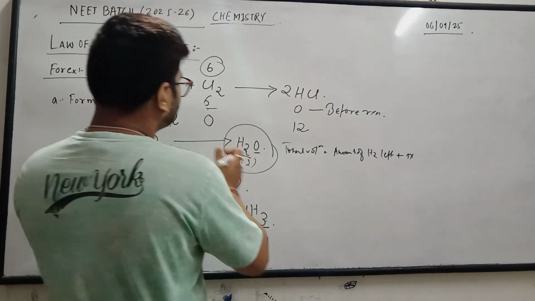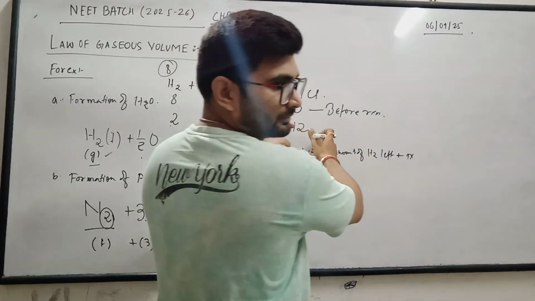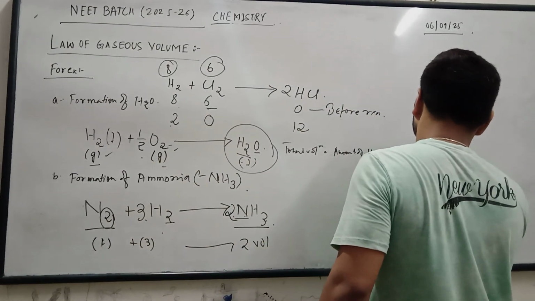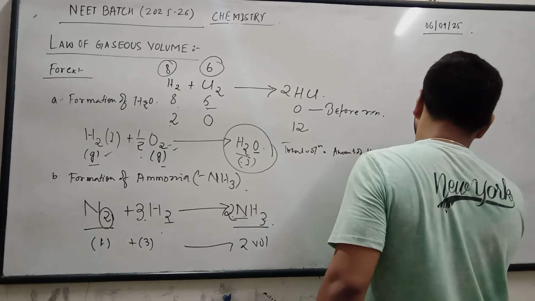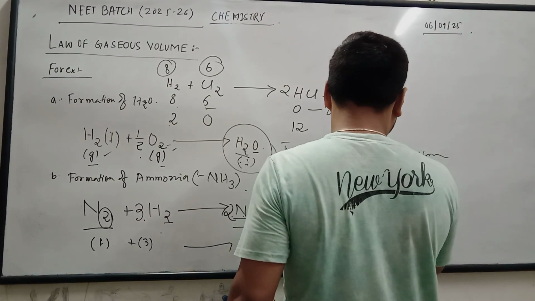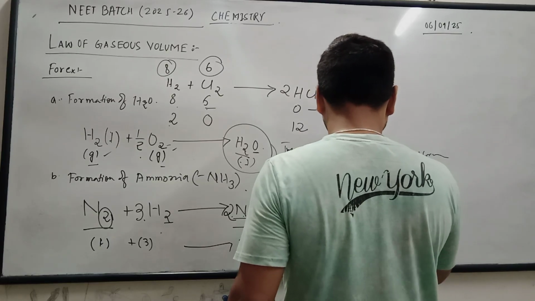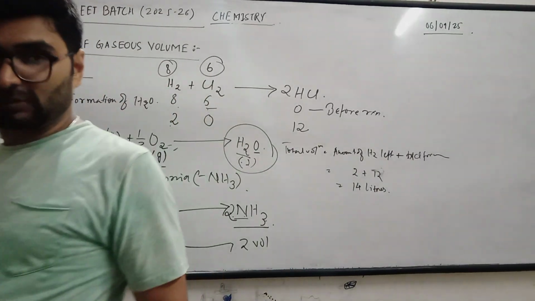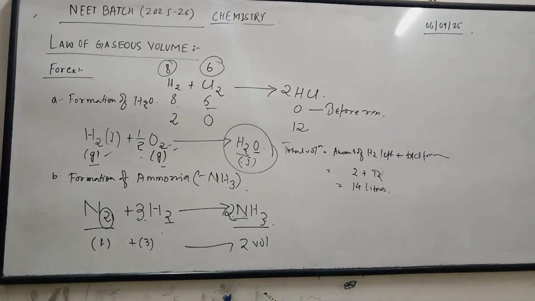Reaction mixture means this and this: amount of hydrogen left and HCl formed. So it is 2 plus 12, that is 14 liters. It is total 14 liters, that is amount of hydrogen left and HCl formed.